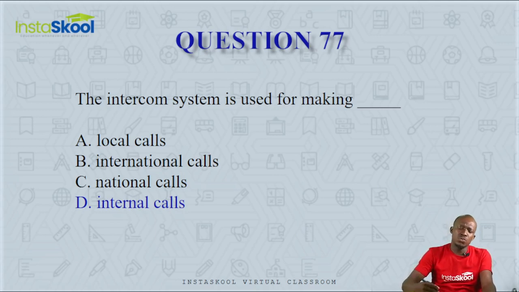Take, for example, the receptionist wants to communicate with the accounts department, or the human resource department wants to communicate with the administrative department. That is what the intercom is used for, and those type of communications are called internal communications or internal calls. So the correct answer here is option D, internal calls.